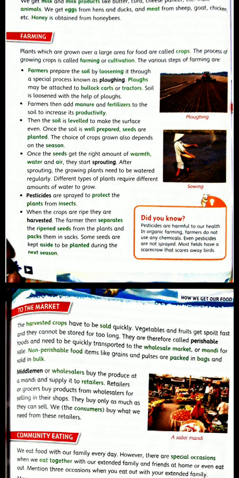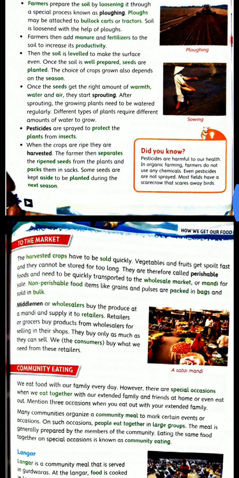And after that, when the crop is grown well, the crop is harvested. The crop is cut, then segregated, sorted, and packed in different sacks. The seeds which are properly grown are packed in a sack and transported to the wholesale market. But the crops which are not properly grown are kept aside so that they can be sown again next year. So this is the procedure. You need to learn all these processes. How do we get our food?